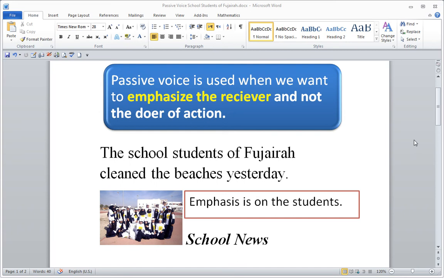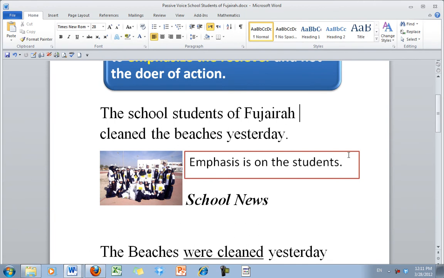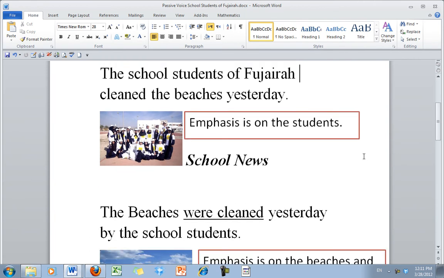Here is an article in the school newspaper. The school students of Fujairah cleaned the beaches yesterday. Here, the school students of Fujairah, this is the subject. Cleaned, this is the verb. What did they clean? The beaches. The school students of Fujairah cleaned the beaches. This is the emphasis on the students. Now, how do we know it's an emphasis on the students? Because it says, first, the school students of Fujairah. They are placed first, and there is an emphasis on them.